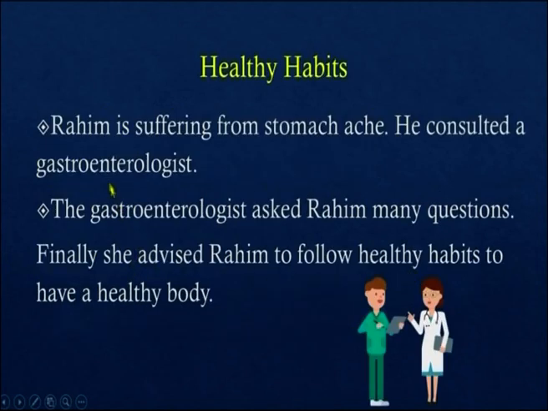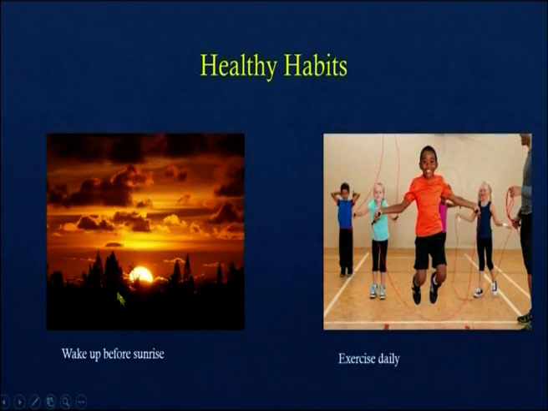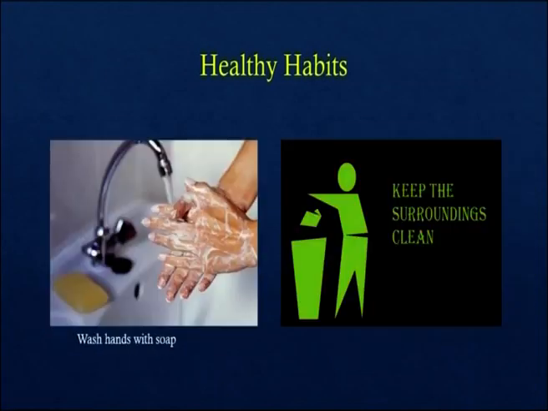Children, Rahim is suffering from stomachache. He consulted a gastroenterologist. The gastroenterologist asked Rahim many questions. Finally, she advised Rahim to follow healthy habits to have a healthy body. To know what are those healthy habits Rahim following? Wake up before sunrise and do exercise daily. Wash hands neatly with soap before eating and after using toilet. Keep your surroundings clean so that you can prevent the diseases.